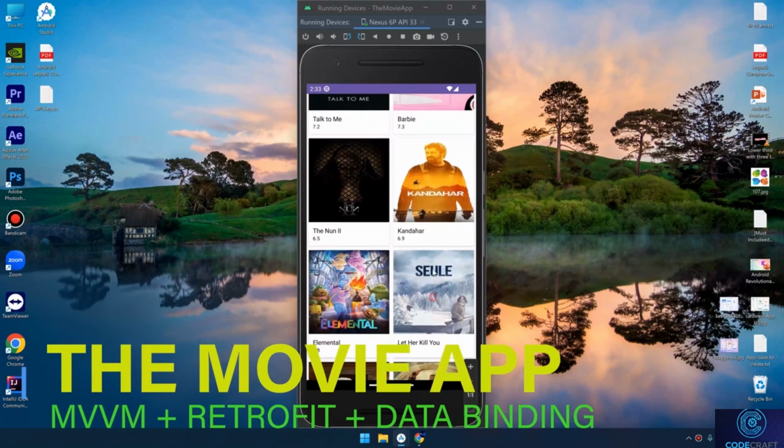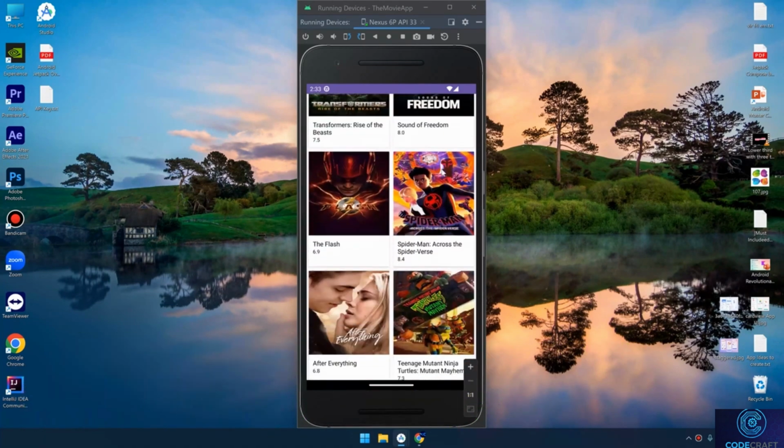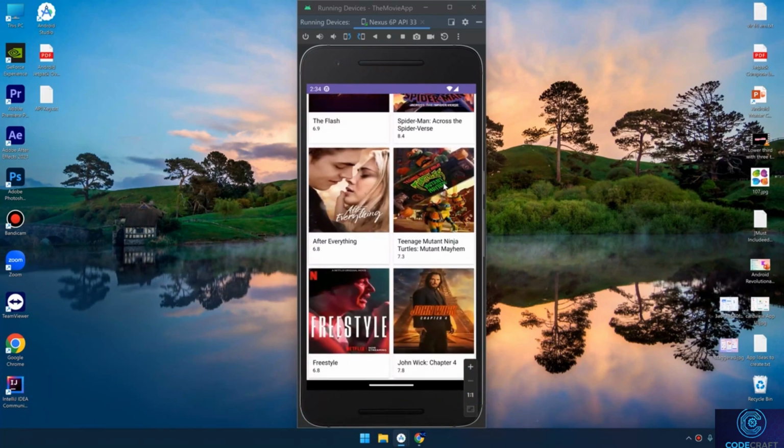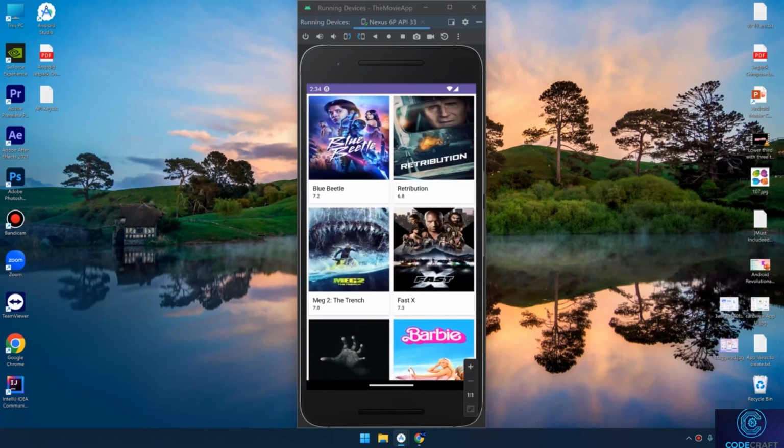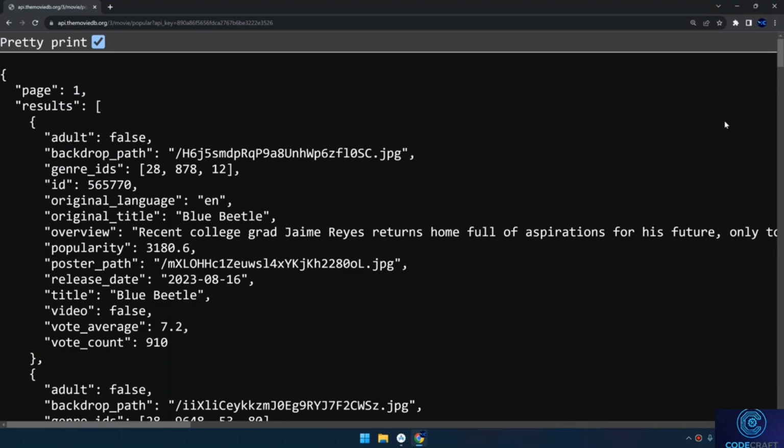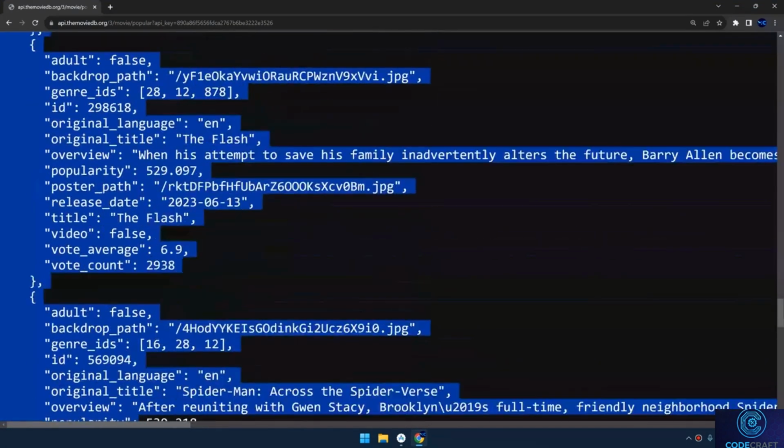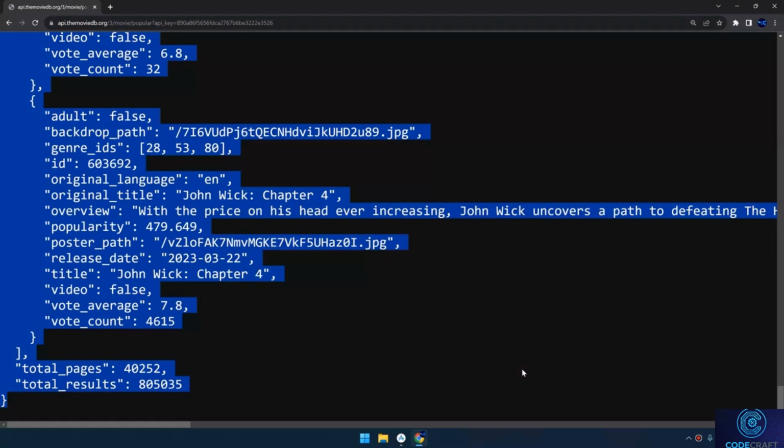In this section, we're going to build this amazing app called the movie application. This application will fetch the data, the movies from online servers from the TMDB API. We're going to fetch the data in the form of JSON format and convert the JSON response into Java and Kotlin objects.